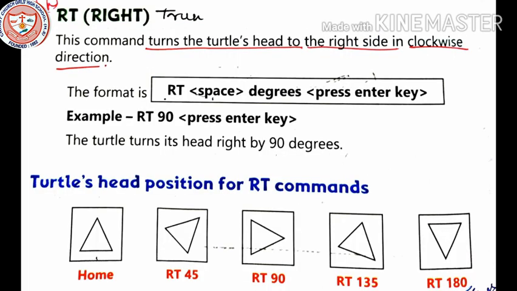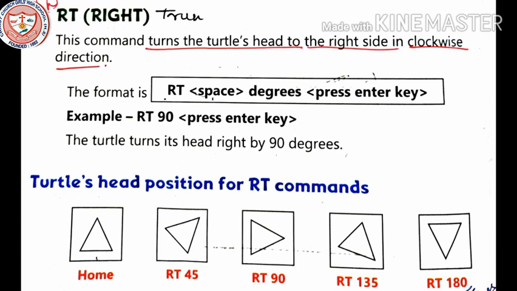Now RT. RT means right turn. In your book it's only written right, but please mention right turn. This command turns the turtle's head to the right side in the clockwise direction.